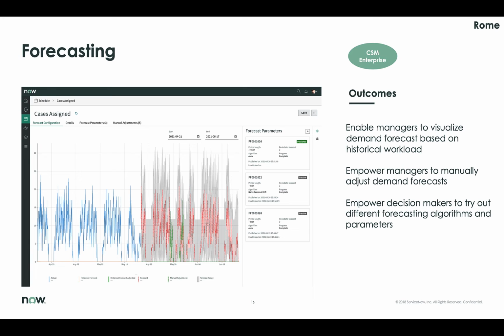Forecasting enables managers to visualize a forecast based on historical data. It empowers managers to make manual adjustments to the forecast. It also empowers decision makers to try out different forecast algorithms and to select the best algorithm that reflects their pattern of data.